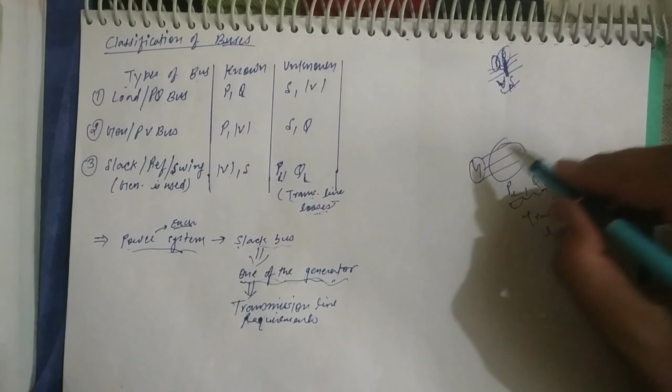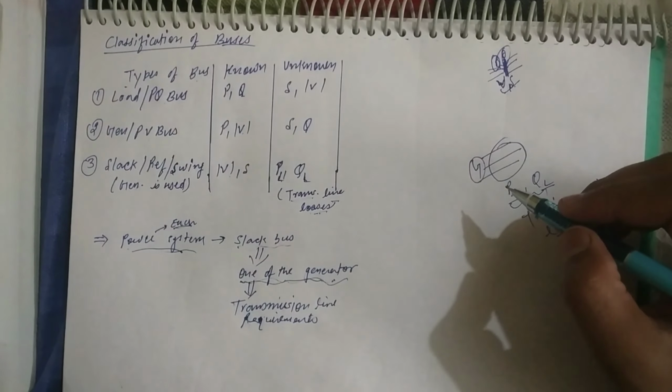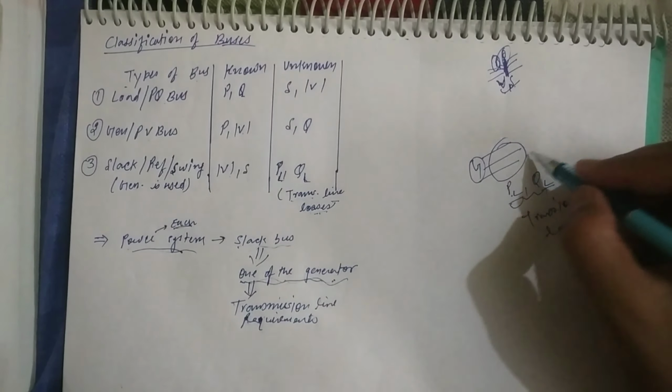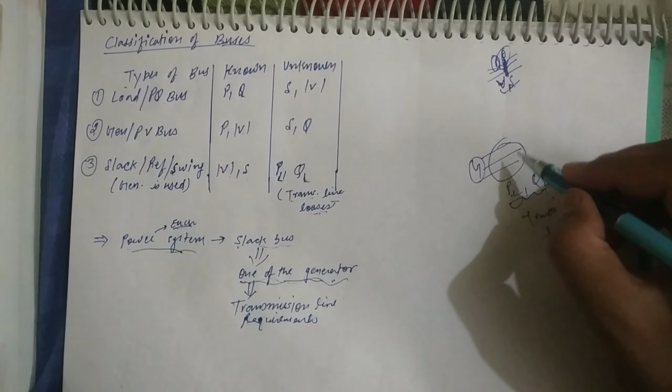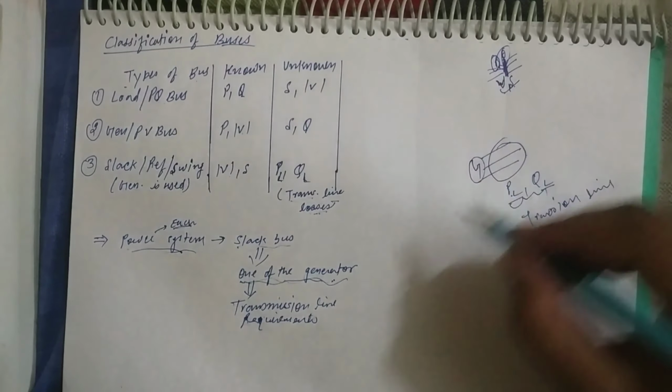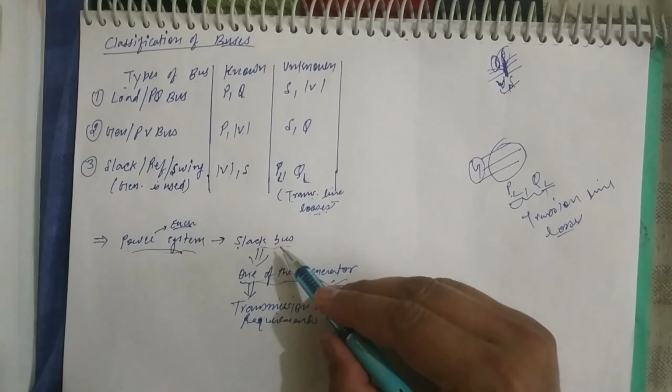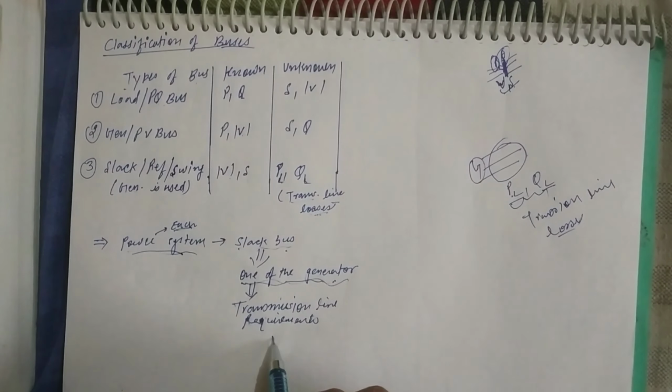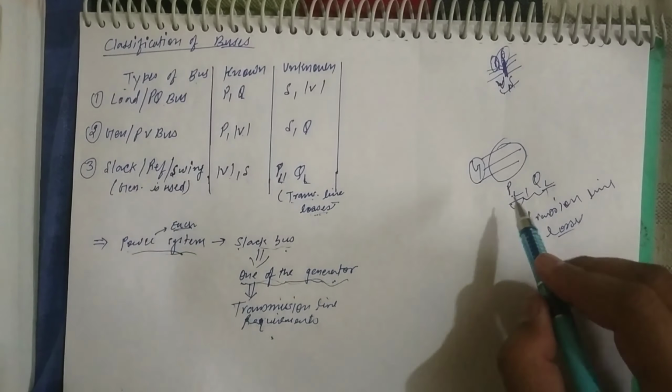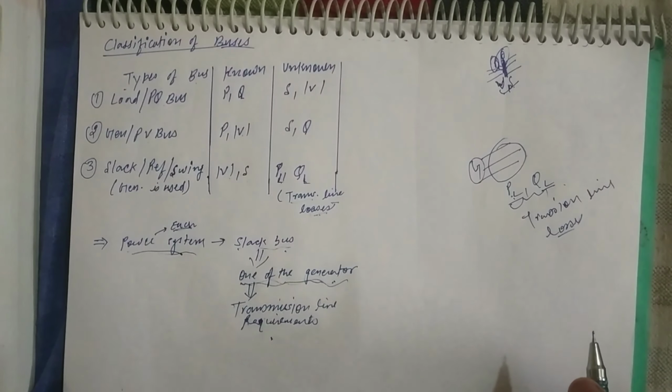Without connecting any load, the transmission line itself will act as a load for the generator side. So for the requirement of the transmission line, one of the generators will be considered as the slack bus. It will provide all the requirements of the transmission line, and P and Q are unknown for the slack bus.